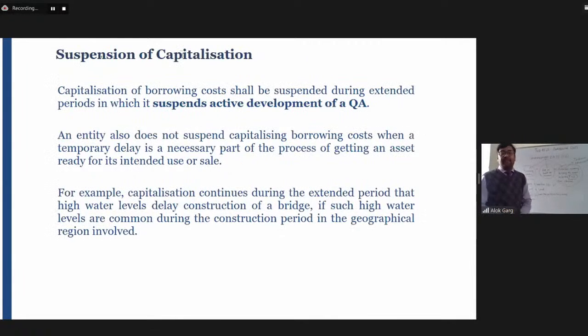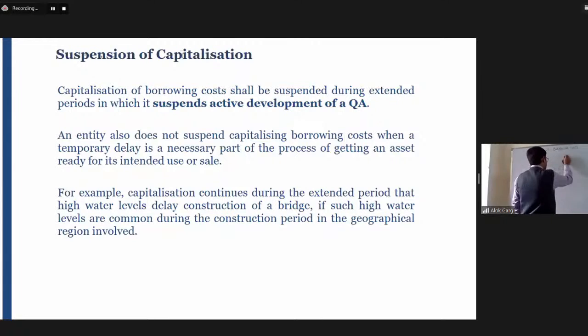Now we are discussing the suspension of capitalization. You remember, I have told you three concepts. Commencement of capitalization means when the capitalization of borrowing cost will start. Second, suspension of the capitalization. So whether the borrowing cost will be deferred or postponed if the active development of a qualifying asset is suspended. This COVID situation was a classic example, when the lockdown happened in the country and there was no construction activity for 2-3 months.